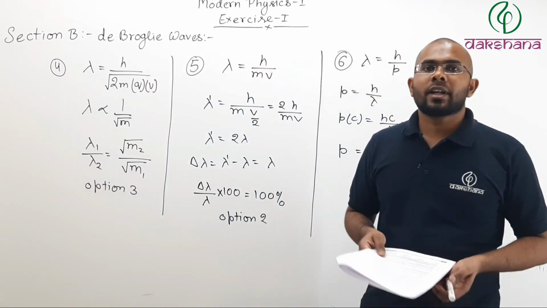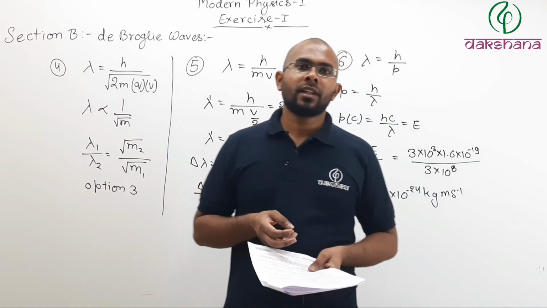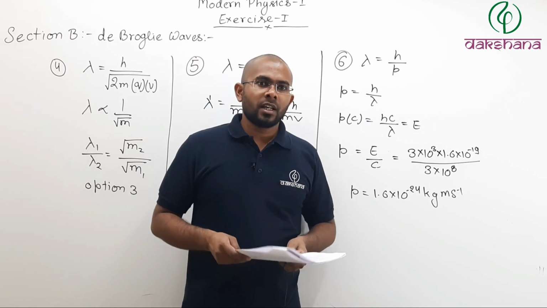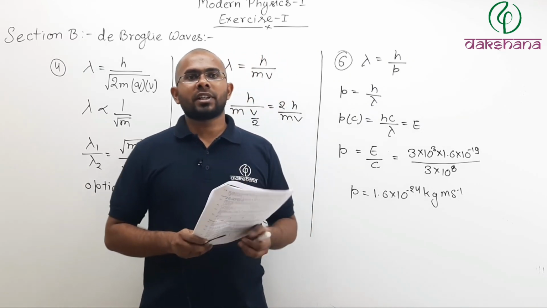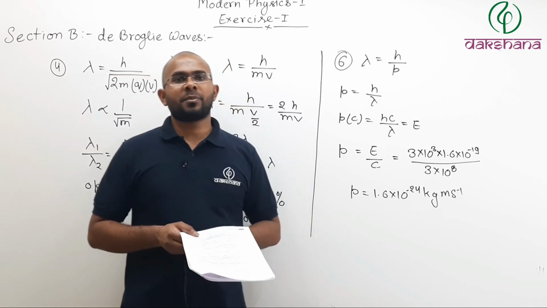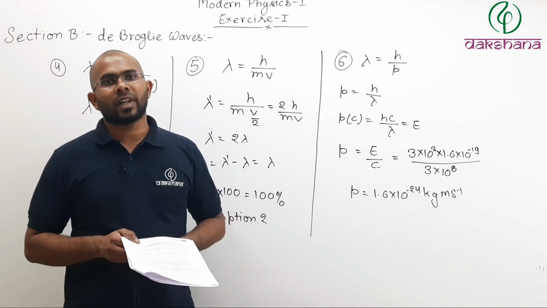So this was your exercise 1, which contained the photoelectric effect and de Broglie waves. De Broglie waves are also called matter waves. In the next video, we will discuss the questions from exercise 2. Until then, keep revising your topics and keep solving as many questions as you can.